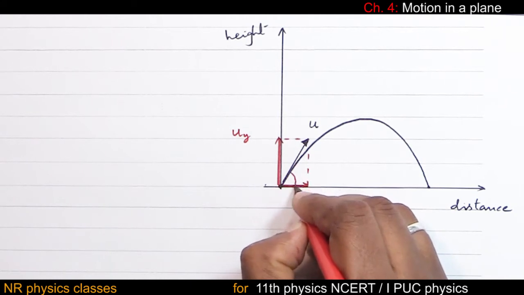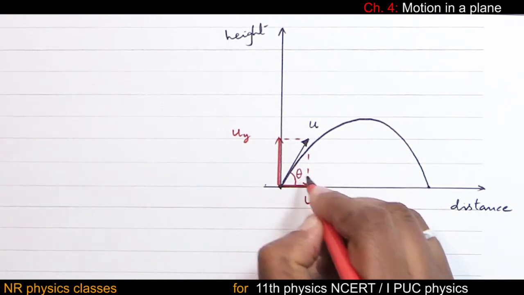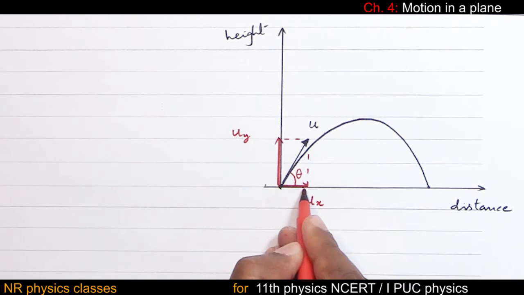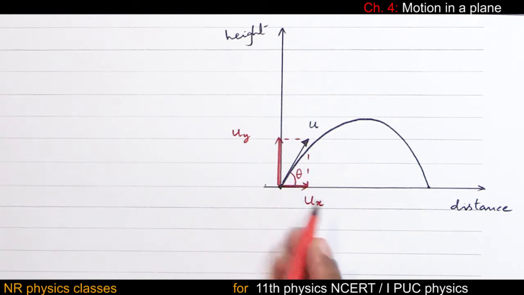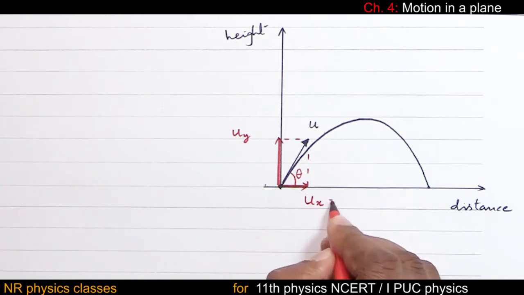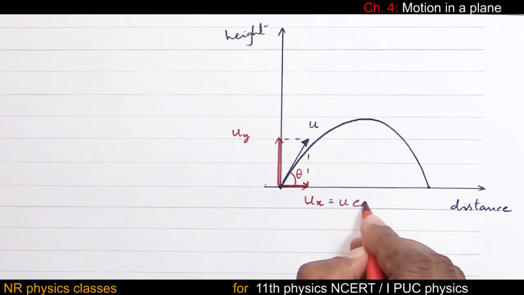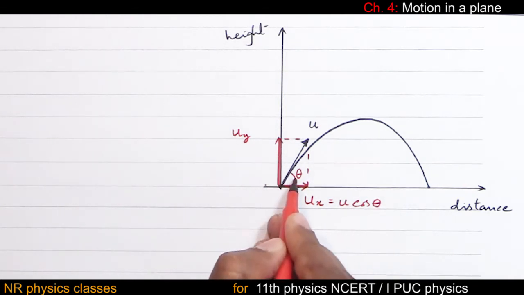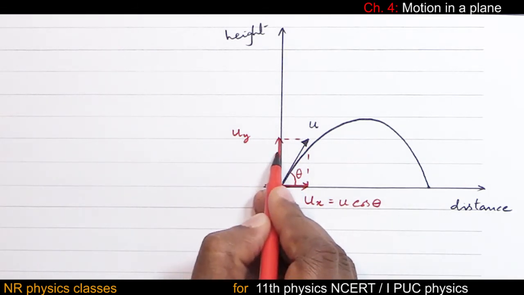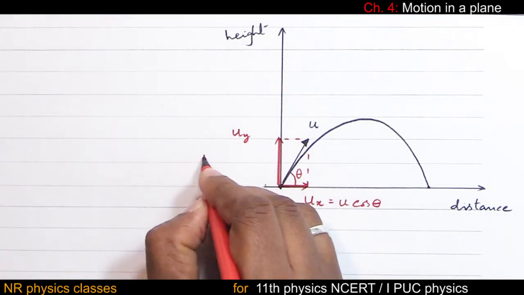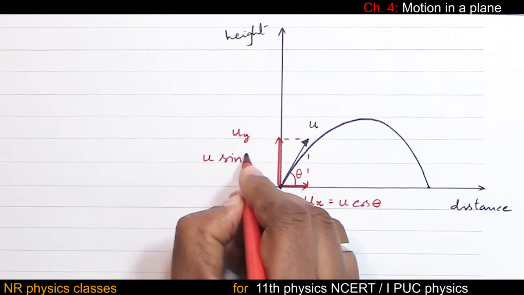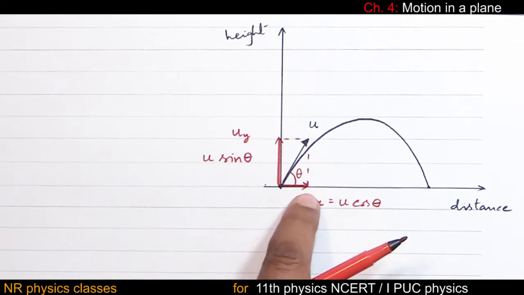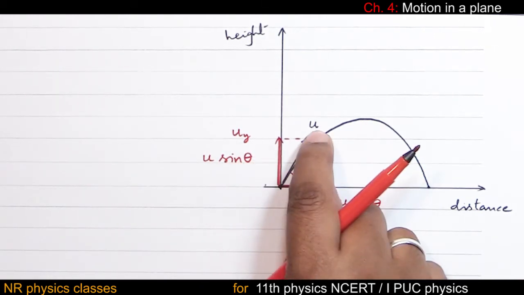This angle is the angle of projection theta. This component ux is closer to theta. This is next to theta. Therefore ux is u cos theta, and this component is away from theta. Distance is more away from theta, so uy is u sin theta. So these two are the components of this velocity vector.